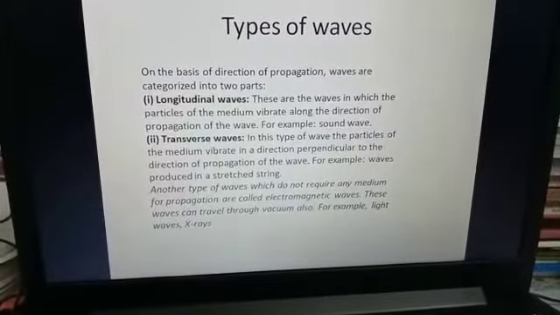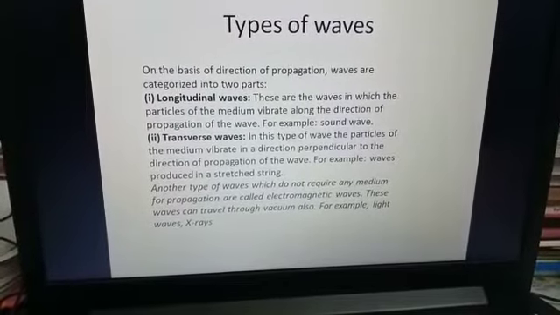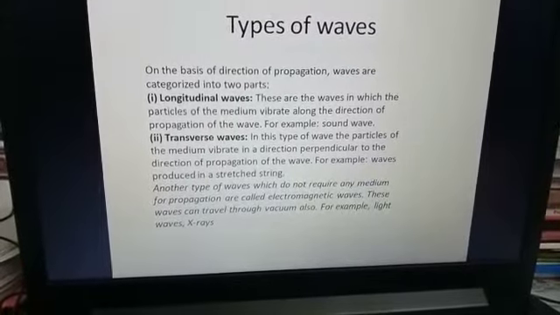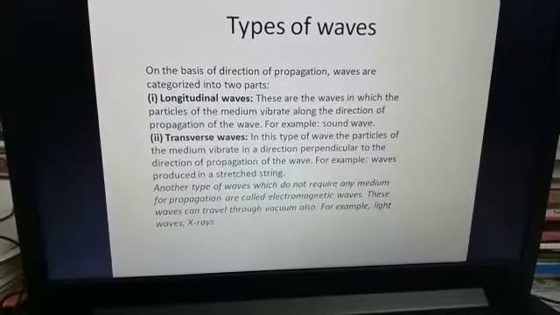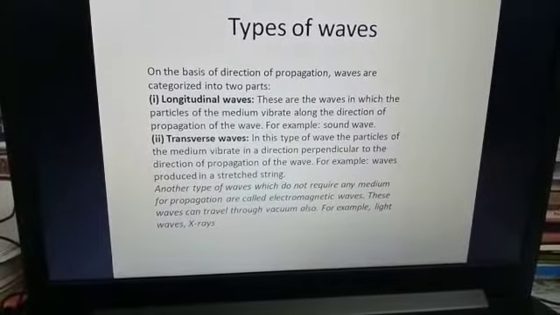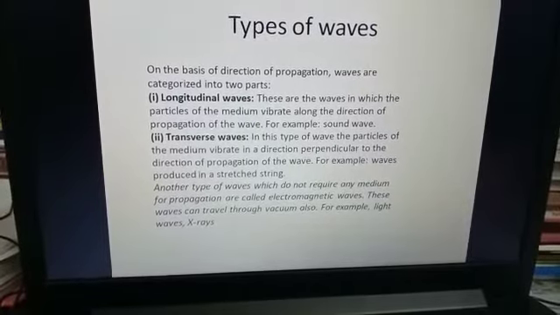Now what happens in a longitudinal wave? Longitudinal waves are those waves in which the particles of the medium vibrate along the direction of propagation of the wave.